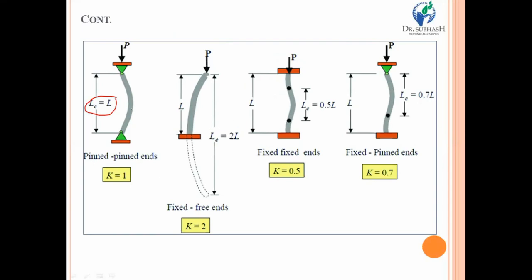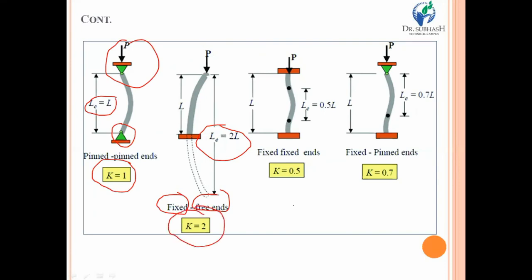There is an actual relation between effective length and original length. Look at the column in which there are two pin supports. Ultimately, the relation is LE is equal to L, and the value of K is equal to 1. Suppose the end of the column is like this: one end is fixed, another is free. At that time, LE is equal to 2 into capital L, where capital L is the length of the column between two ends. So over here K is equal to 2.